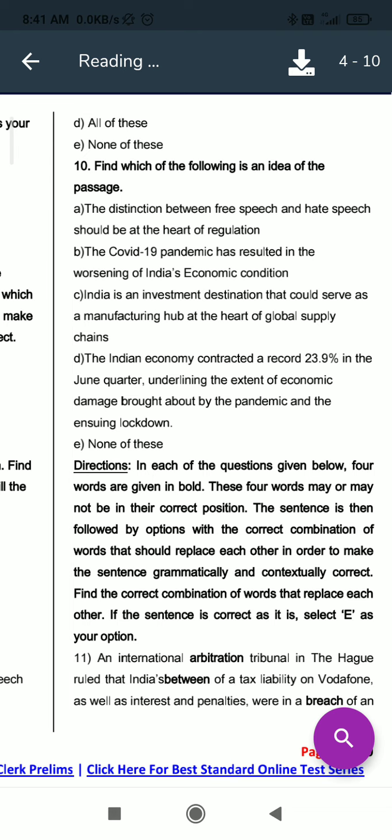The distinction between free speech and hate speech should be at the heart of regulation. Second is COVID-19 pandemic has resulted in the worsening of India's economic condition. No, it is not given. India is an investment destination that could serve as a manufacturing hub at the heart of global supply. They are saying that India can serve as a manufacturing hub. It is also wrong. Next is Indian economy contracted a record 23.9%. So it is also wrong. So here we can see that A will be our right answer, like the distinction between free speech and hate speech is given in the passage.